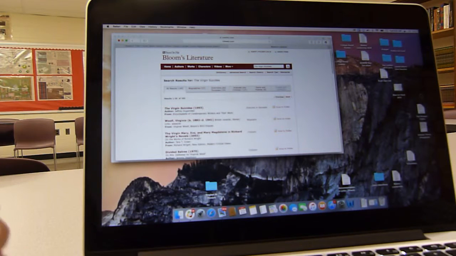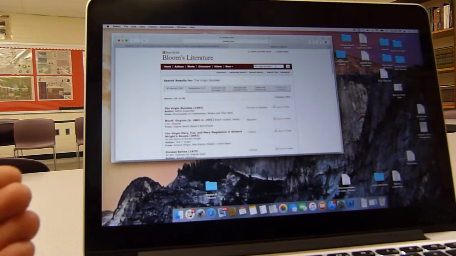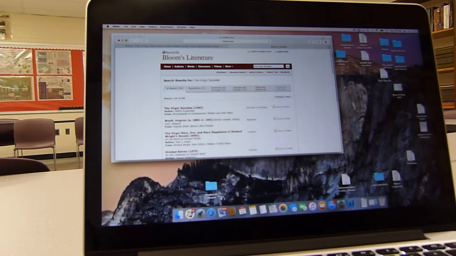You can get information about the author. Why does the author write about this topic? Maybe he had suicide in the family. Maybe he knew a girl he grew up with who died by suicide and he decided to write this. That information could be very good in your presentation. All right? Take this period with your partners and look through Bloom's Literature or through the other databases.